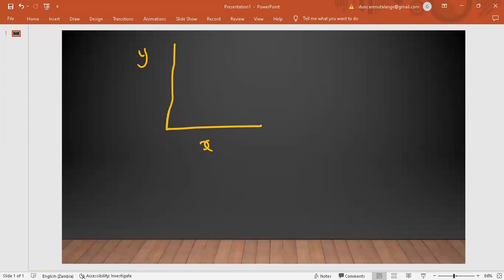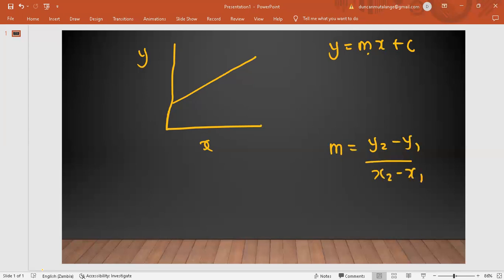Then if you're looking at a straight line, let's say it starts from here, you have this straight line. So we've got our x and our y. If we're asked to calculate the gradient, for example, a linear function is given by mx plus c, you know that this m stands for the gradient, isn't it? And you know how to calculate your gradient. In grade 12, m is equal to y2 minus y1 over x2 minus x1, right?